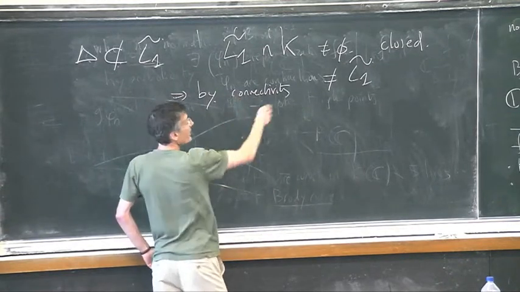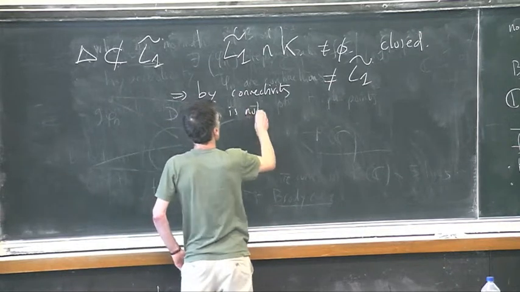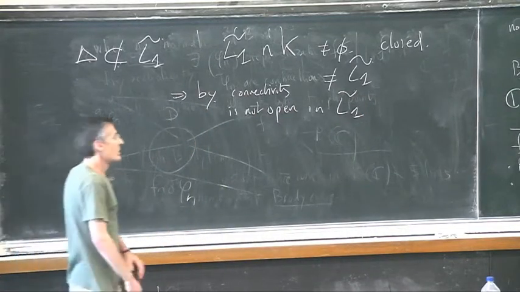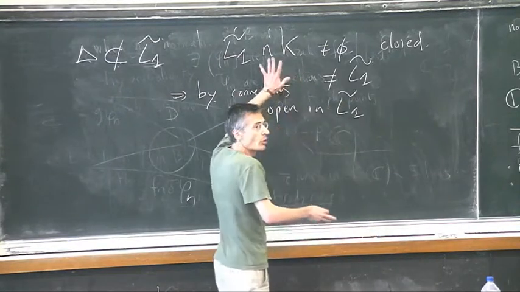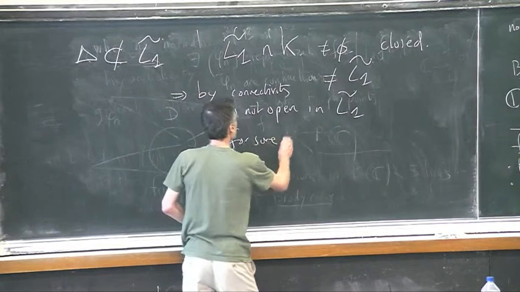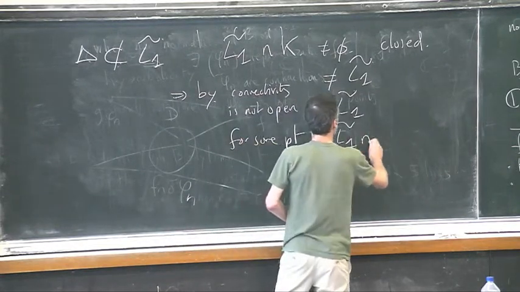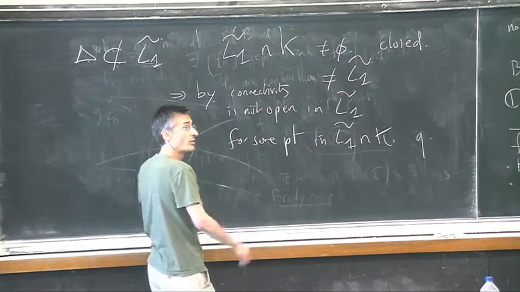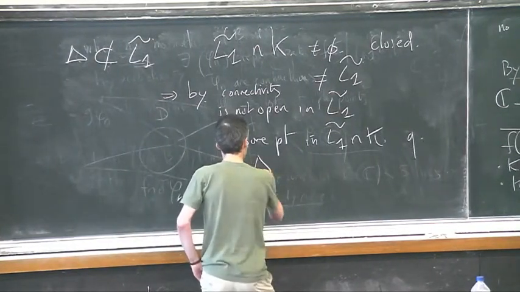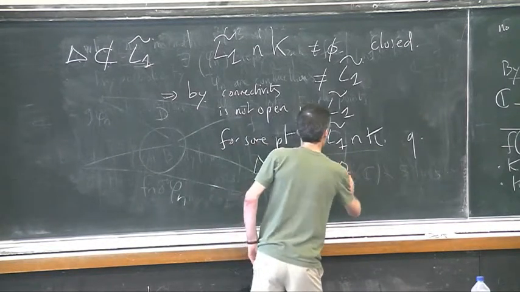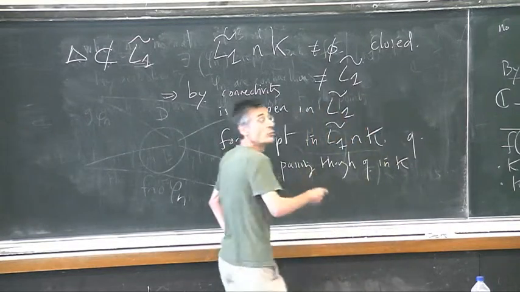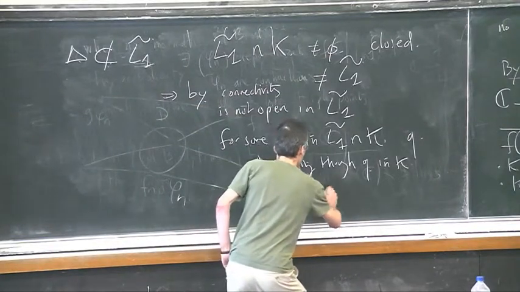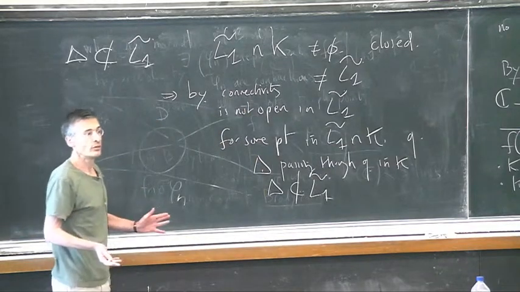It is not open inside L1 tilde. That means that at least for some point, say this point Q, the whole disk delta passing through Q in K cannot be entirely sitting inside L1 tilde. Okay, this is the answer to the question.